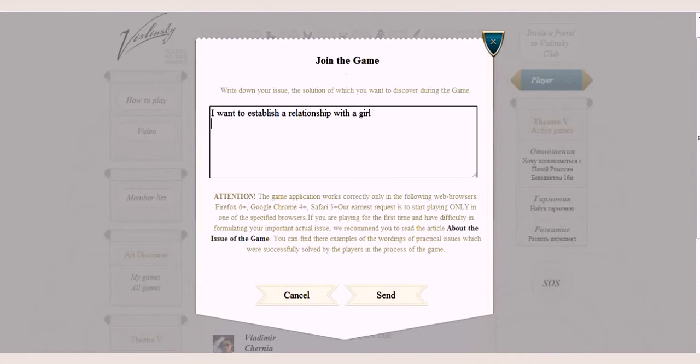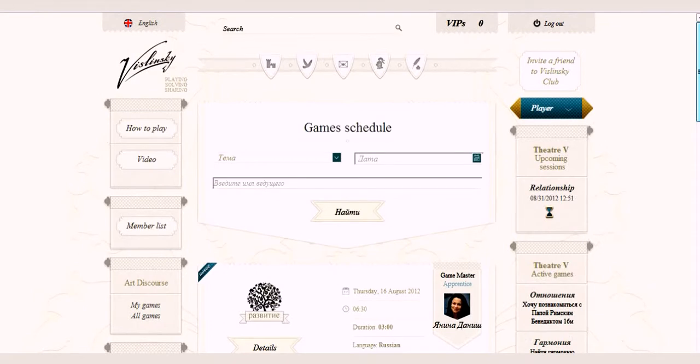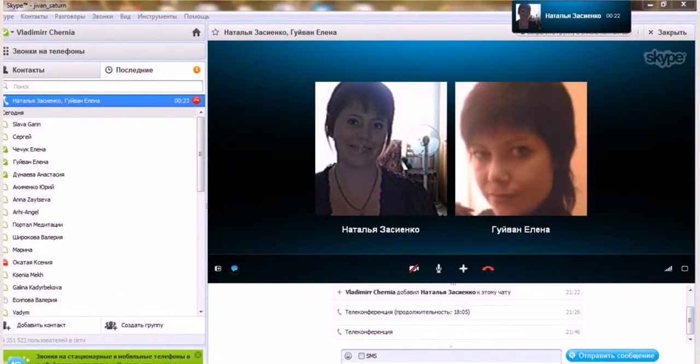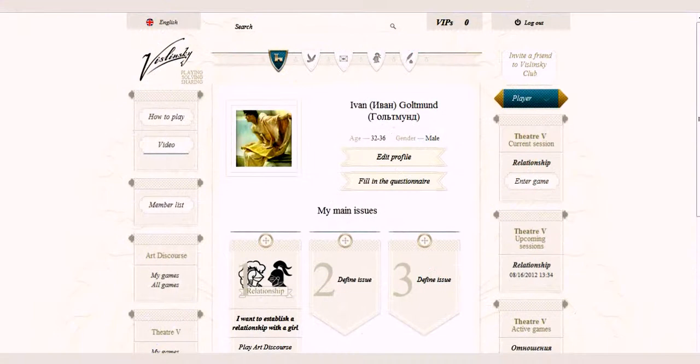But until the Game Master confirms my game request, I will be seeing this game in the Nearest Sessions section with a sign Waiting. After the Game Master confirms the request, the hourglass will disappear. When the game time draws near, the Game Master rings me and other players on Skype, and next to the game theme you can see a button Enter Game. I press this button and enter the game in my web browser.